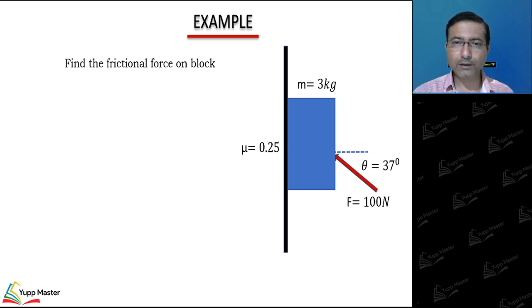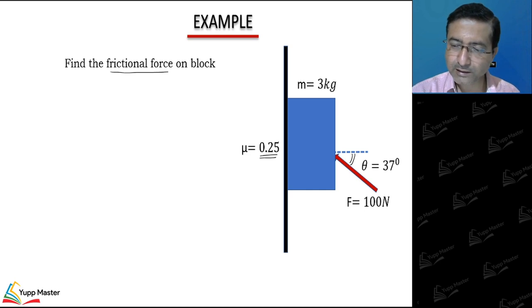So we have one block kept against the wall having coefficient of friction 0.25. So a similar problem we have done where we applied one horizontal force parallel to the wall and one force against the wall, right? In the last class we discussed a similar problem. Here I am taking this force making some angle, say 37 degree. Question is, what is the frictional force on the block? So very simple example.